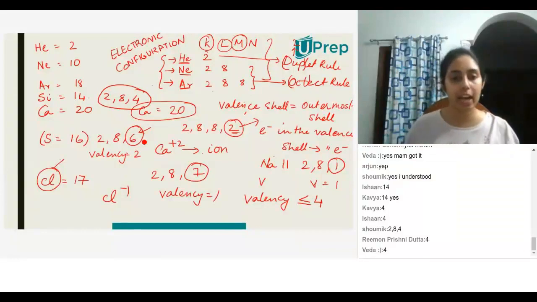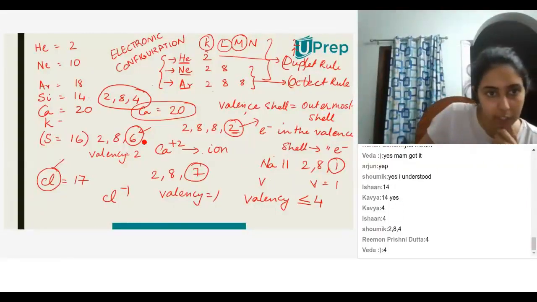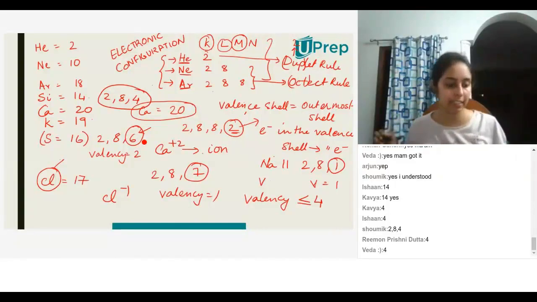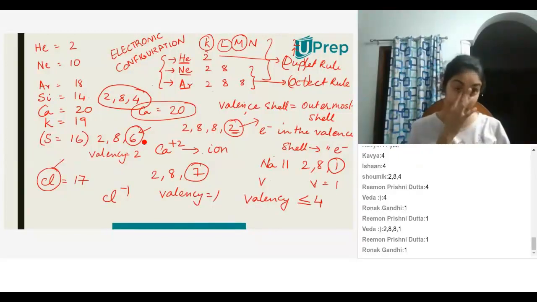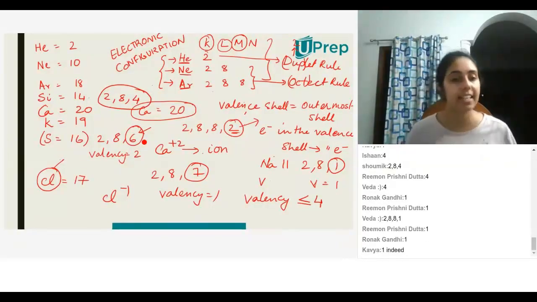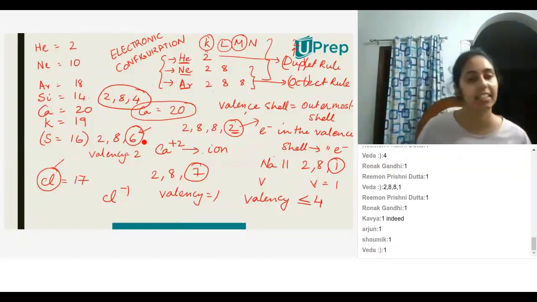Now can you guys tell me the valency of potassium? Atomic number 19. 2,8,8,1. Yes, Veda, that is the electronic configuration. I need you to tell me the valency. 1. Excellent.